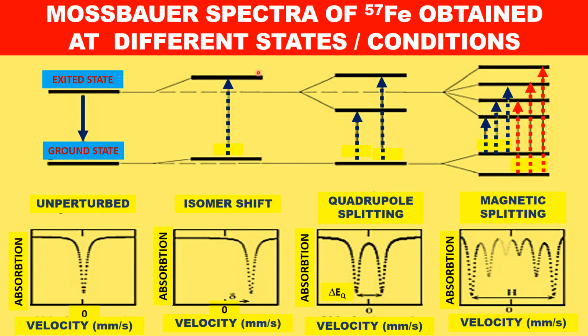Here it splits because I is 3 by 2, greater than 1 by 2; the nucleus is away from spherical symmetry in this nuclear spin state. Therefore a quadrupole doublet is obtained, with delta EQ the quadrupole splitting. In the presence of an external magnetic field, the degeneracy is lost, so you will get a sextet of lines in the Mössbauer spectrum due to Zeeman splitting.